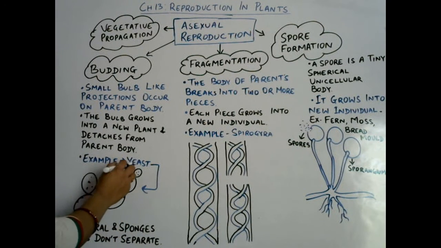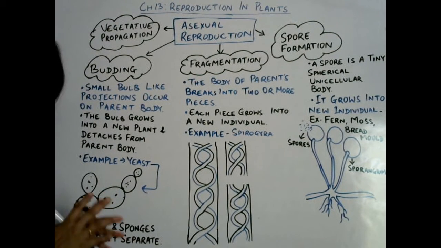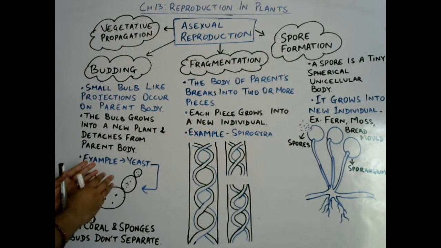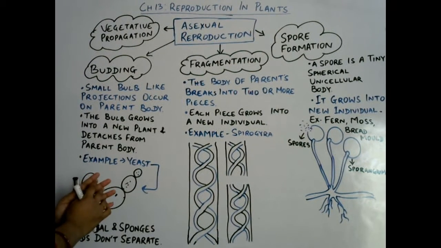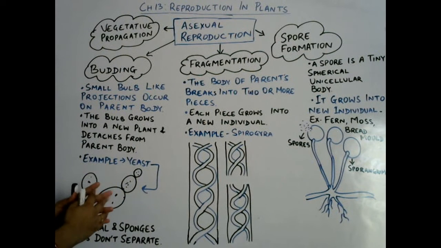The best example is yeast. Yeast is a fungus that rapidly multiplies through bud formation, and some buds remain attached to the parent body for some time, or they can quickly get detached. But finally each bud grows into a new individual organism, that is yeast.